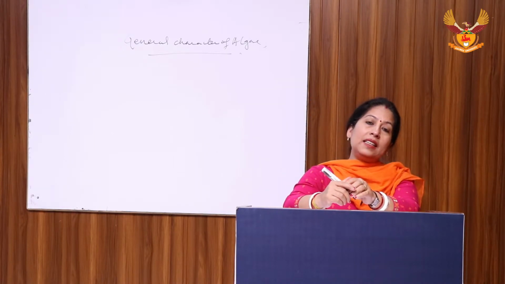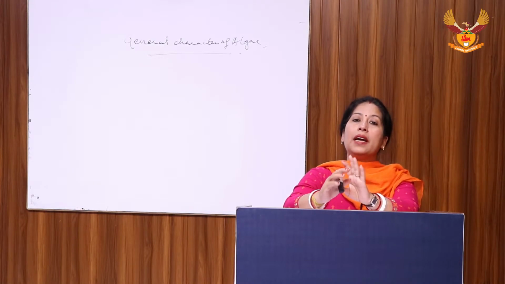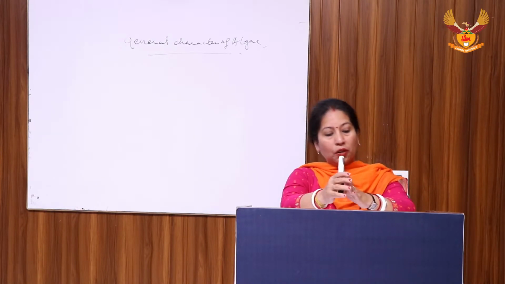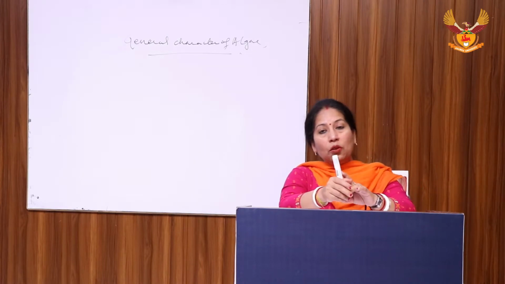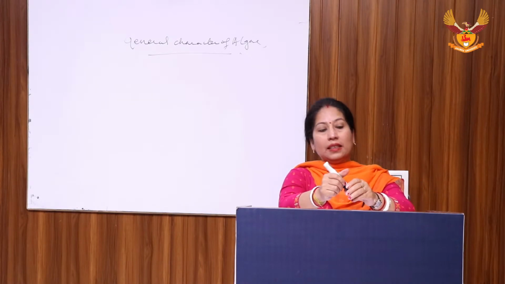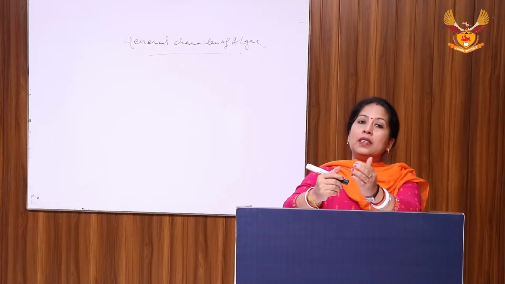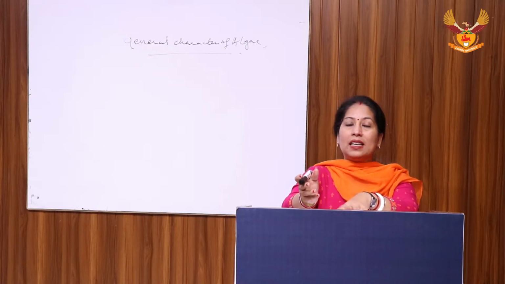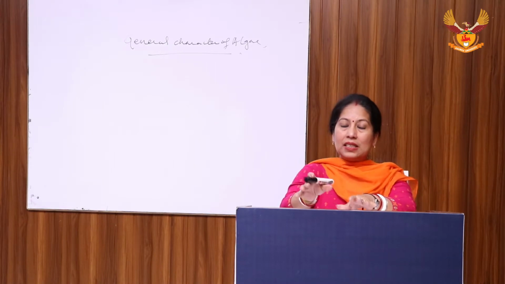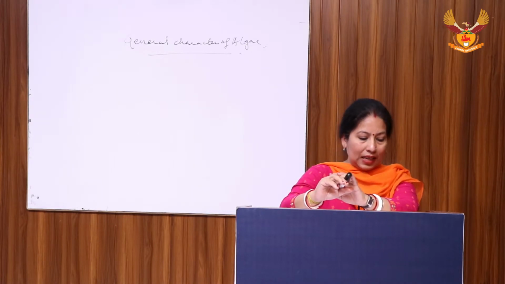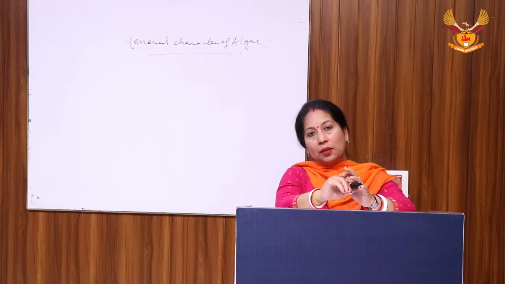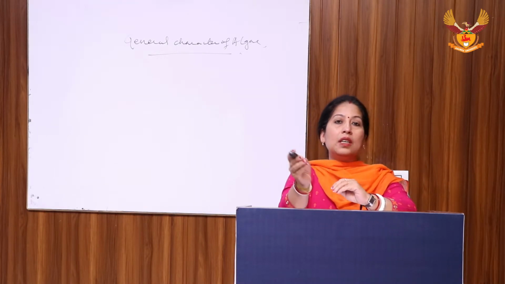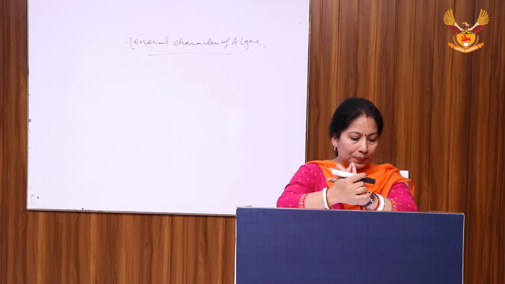The next character is that they do not form an embryo during sexual reproduction after the fusion of gametes. Their cell wall is made up of cellulose, and they lack a conduction system. That means phloem and xylem are not present in the algal thallus. They are known as thallophyta because their plant body is thallus-like without true roots, stem and leaves.